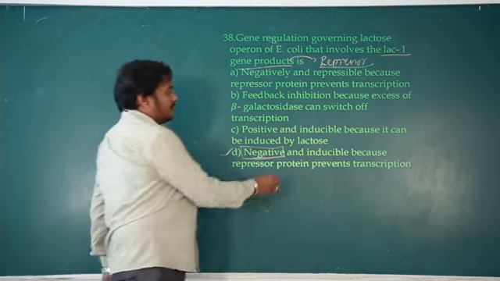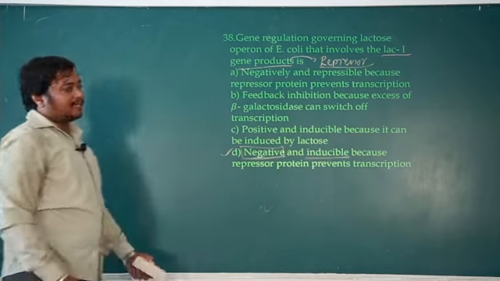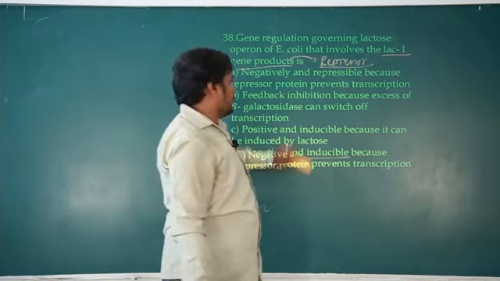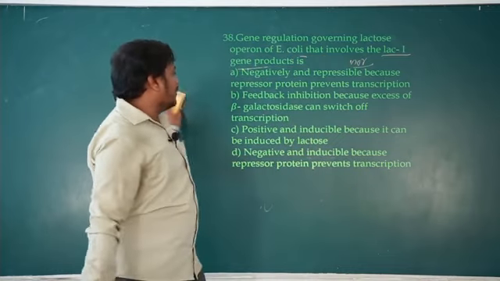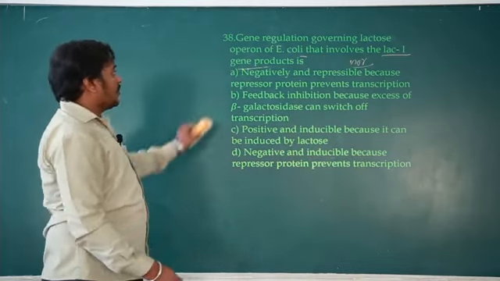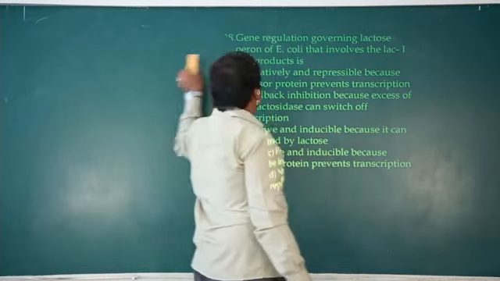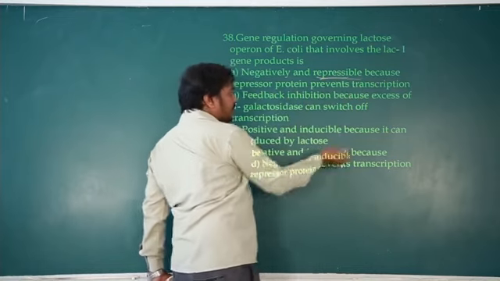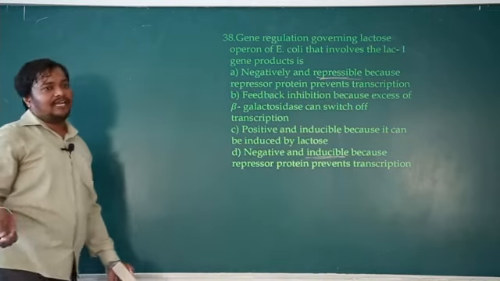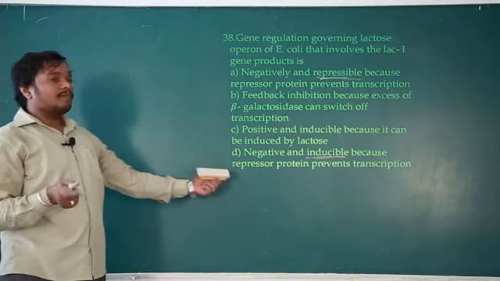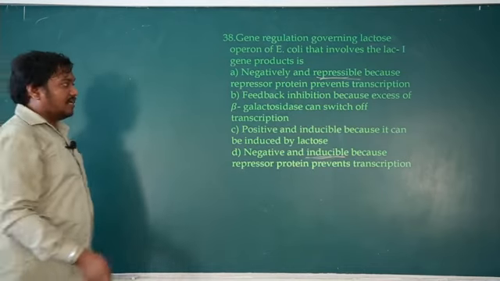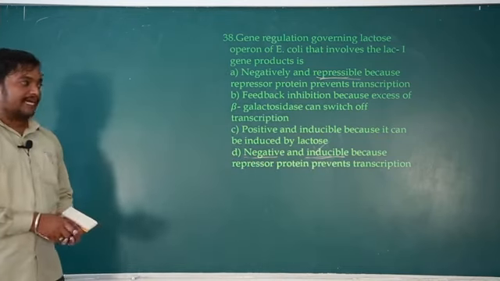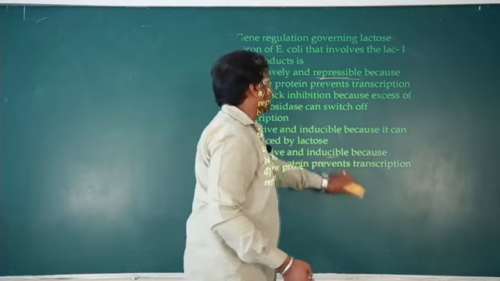and it is inducible. In the presence of an inducer like lactose, it can induce. So for 38, D is the right answer. It is negative and inducible because the repressor protein prevents the transcription. But the first option says negatively and repressible because the repressor protein prevents the transcription. It is not repressible here, because it is inducible. The inducer is lactose. In the presence of lactose, that repressor becomes non-functional, so it is negative, and in the presence of the inducer it becomes inactive. So it is negative and inducible.